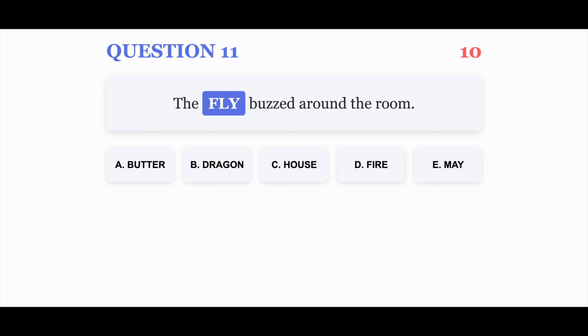Question 11. The fly buzzed around the room. Your options are A. Butter, B. Dragon, C. House, D. Fire, E. May. You have 10 seconds.